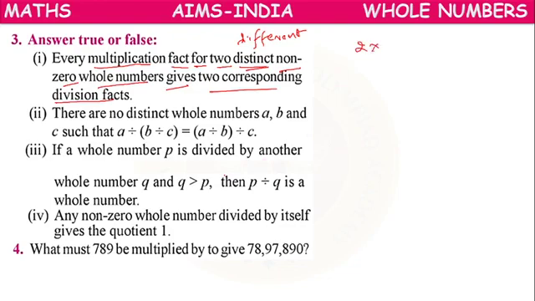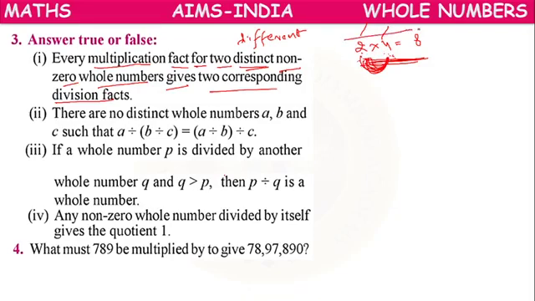Because if you have 2 times 4 equals 8, it is a multiplication fact of two non-zero distinct whole numbers, because 2 and 4 are different and they are not equal to 0. 2 and 4 belong to two non-zero distinct whole numbers.